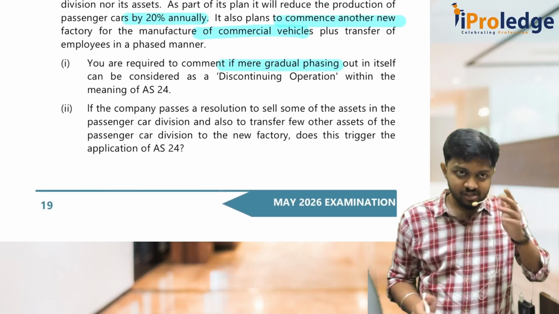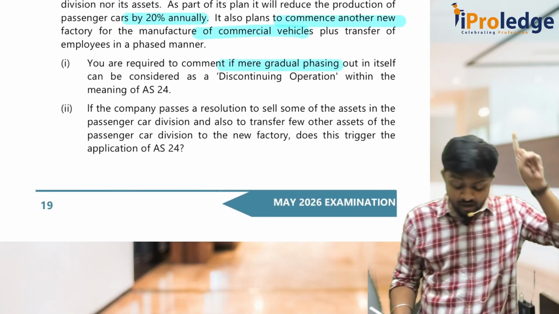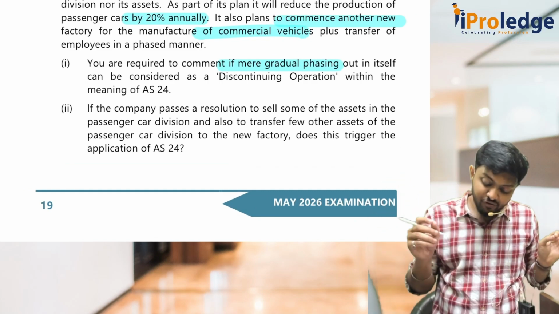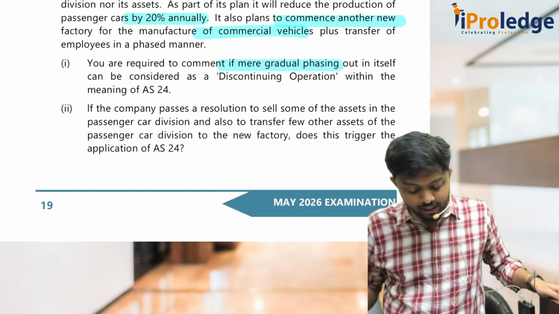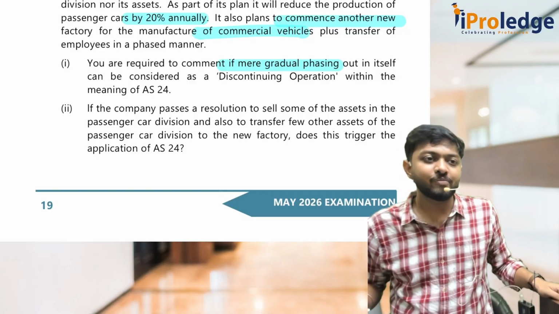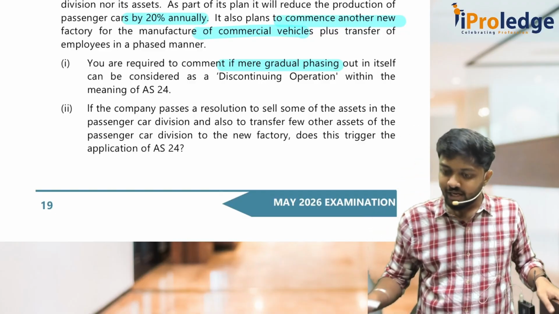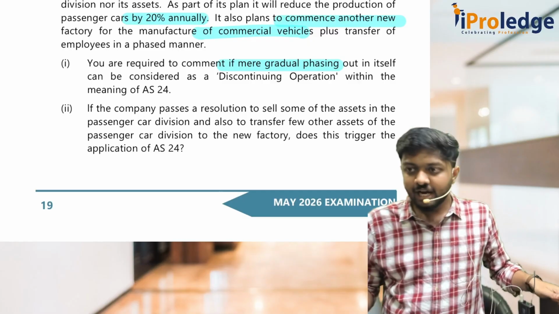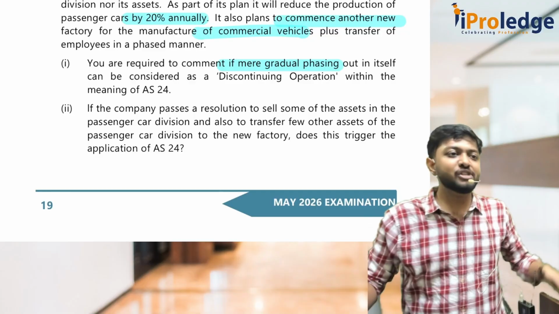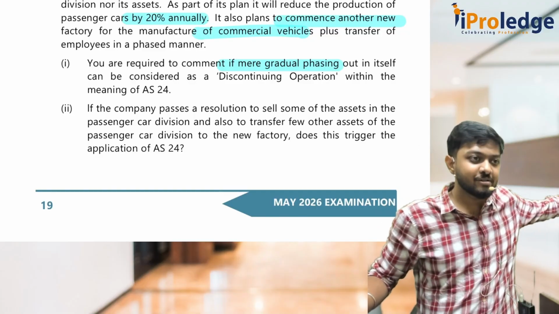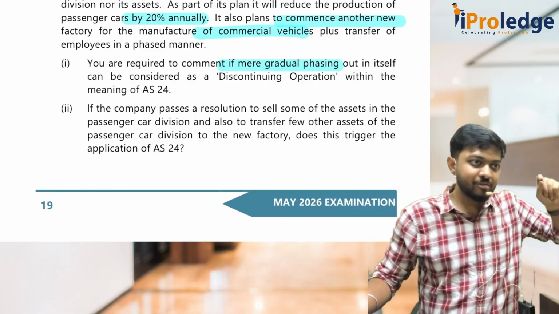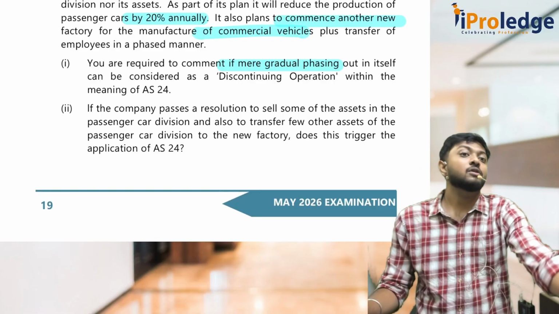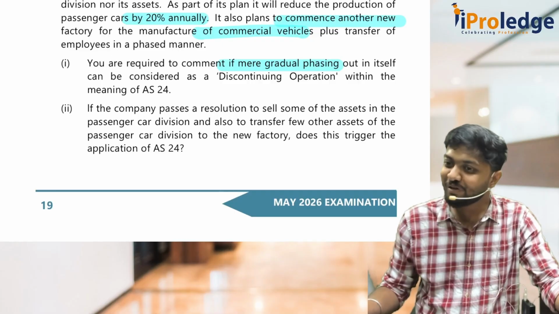One more question they have asked, try to answer. If the company passes a resolution to sell some of the assets in the passenger car division and also to transfer a few other assets to the commercial vehicle division, does this trigger application of AS 24? The resolution is passed in the meeting: I will sell some of the assets of the passenger car division, and some other assets of the passenger car division I'll transfer to the commercial vehicle division. Will AS 24 now be triggered? No, AS 24 will not be triggered.